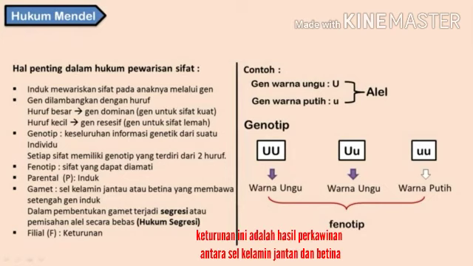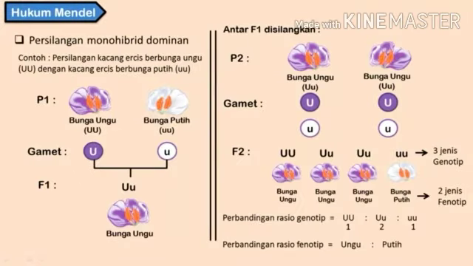This descent is the result of a crossing between male and female sex cells. Next, let's see an example based on the many different characters found in an individual. Crossing can be divided into monohybrid, dihybrid, trihybrid, and so on. At this meeting, we will discuss monohybrid crossing. It means that when we do crossing, we only observe one characteristic of the individual.